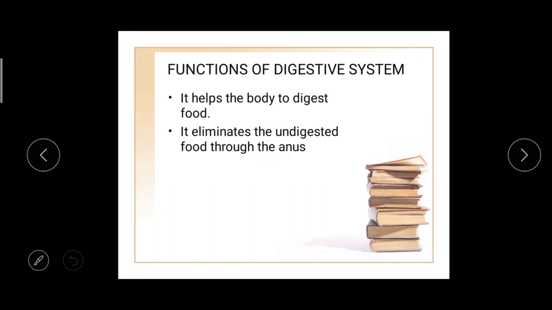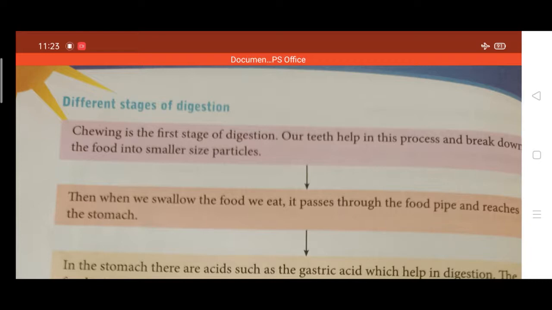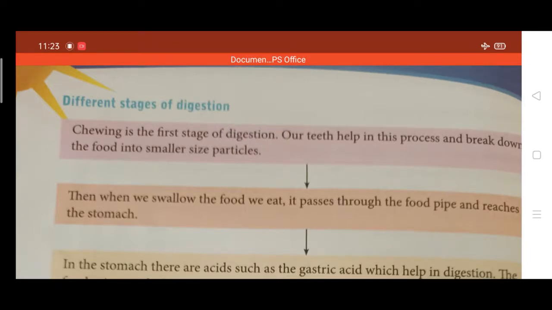The next one, different stages of digestion. First, chewing is the first stage of digestion. First of all we take in food, and chewing means we are chewing the food using our teeth.